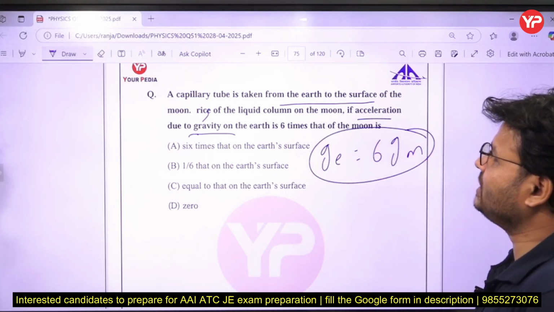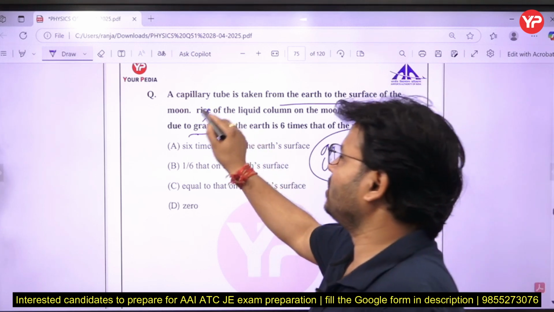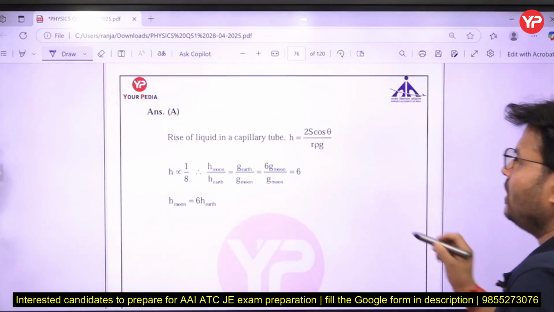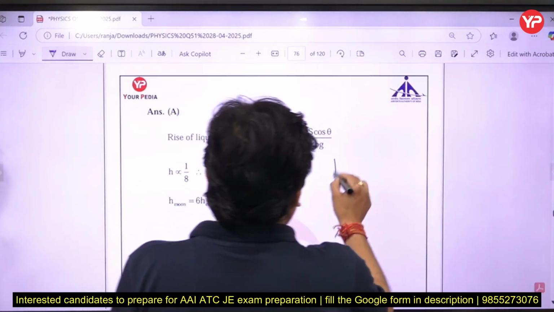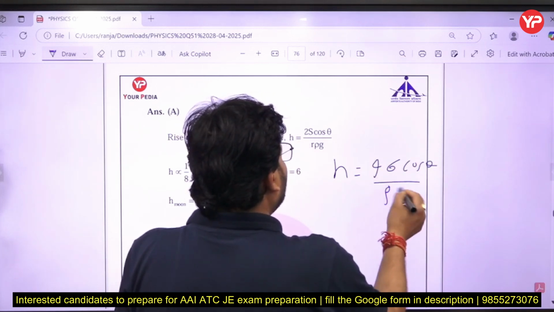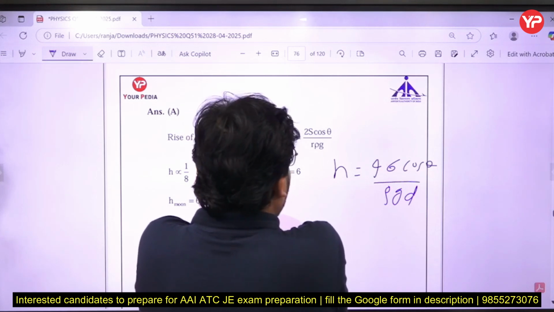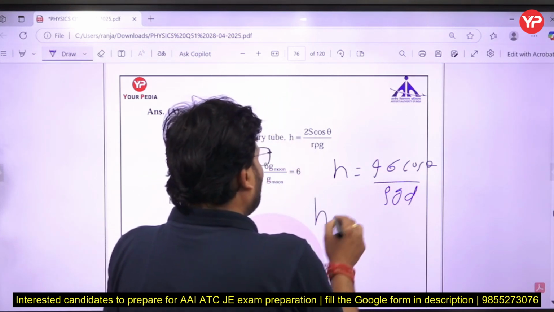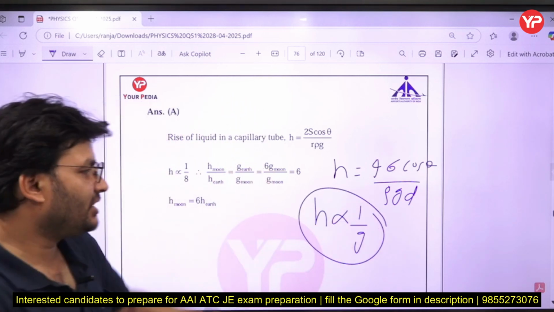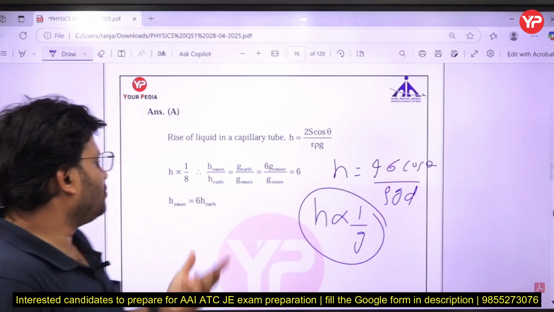So a capillary tube is taken from the earth to the surface of the moon, and we need the rise of the liquid column. You know, my dear friends, what is h? Try to remember that formula. h equals 2 S cos theta upon rho g r, or sometimes you can say 4 sigma cos theta upon rho g d. So if everything else is constant, h is proportional to 1 upon g. h is inversely proportional to the acceleration due to gravity.